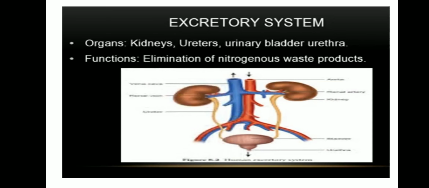Why? Skin excretes waste water in the form of sweat. Lungs excrete the carbon dioxide from our body. And large intestine expels undigested food from our body. So all this comes under the excretory system. The elimination of nitrogenous waste products from our body is the main function of the excretory system.